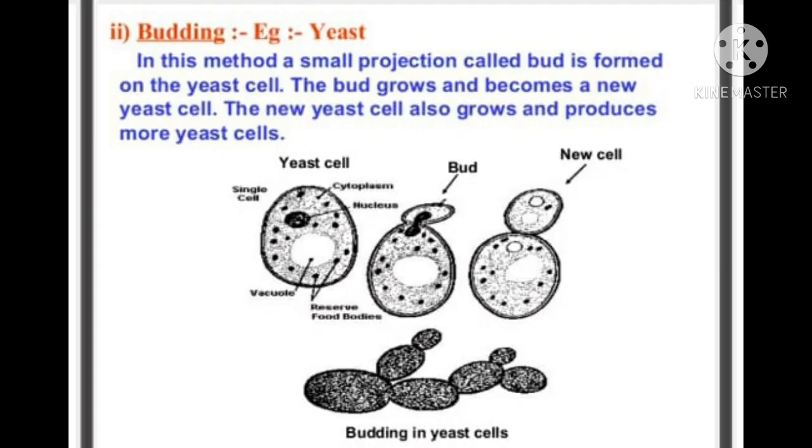Budding. For example, yeast. In this method, a small projection called a bud is formed on the parent, for example a yeast cell, and the bud grows and becomes a new yeast cell. The new yeast cell also grows and produces more yeast cells. In this method of reproduction, the nucleus of the parent body divides into two, and one of the nuclei goes into the bud. When the bud gets matured, it detaches itself from the parent body and becomes an independent individual.